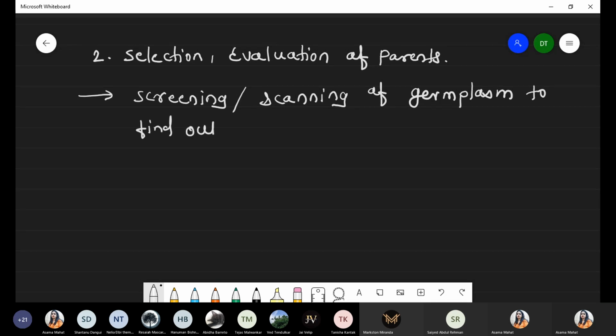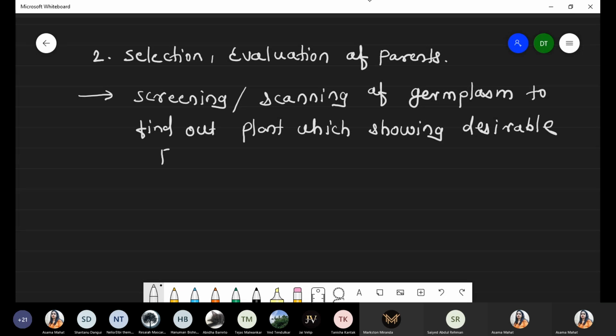to find out plants showing desirable characters or desirable traits. So among all the plants, we have to decide what we need, if we want to produce a superior quality variety. For example, in Goa there is no requirement of water, so drought resistance doesn't matter, but we require high yield as well as high protein amount, and